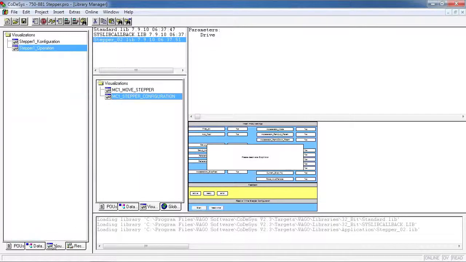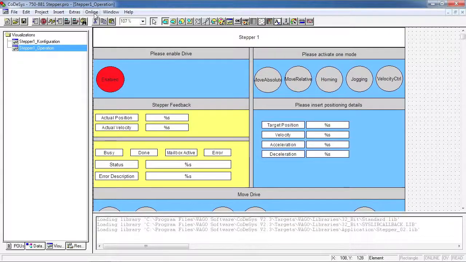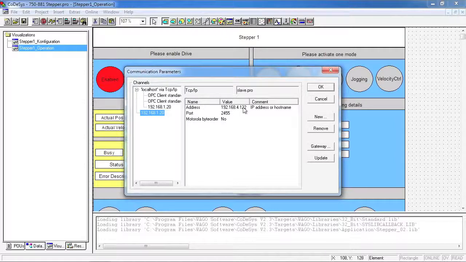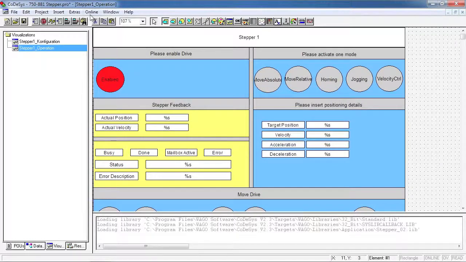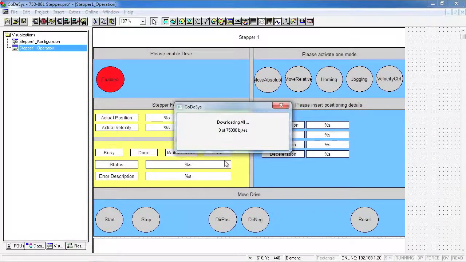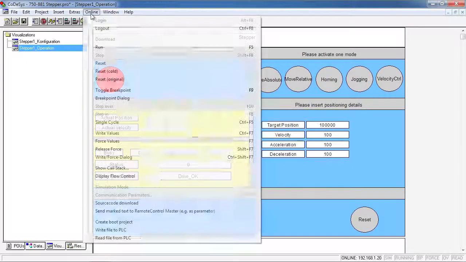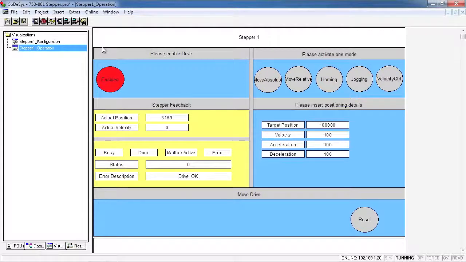So these are the two visualizations that are included in the library, and you can see I've added them to the project. One's to configure, one's to control. I'm going to just configure the communication parameters for the IP address of my PLC. And at that point, we're ready to go online and test it out. So let's just download the program now. And we're going to run the processor.